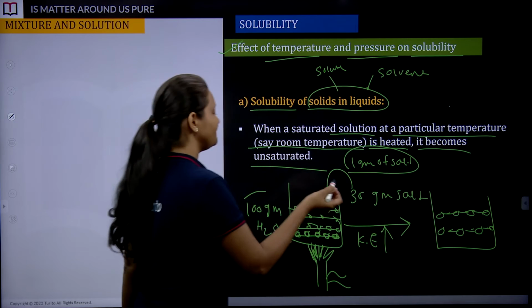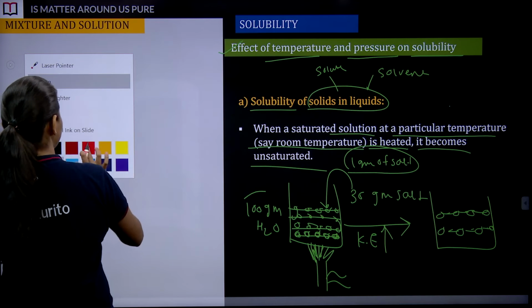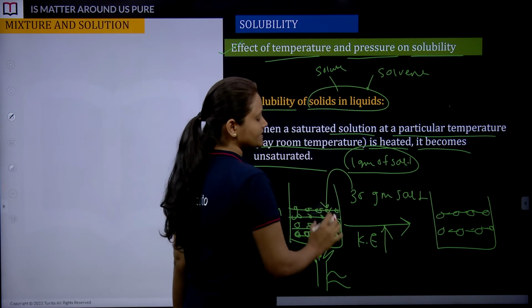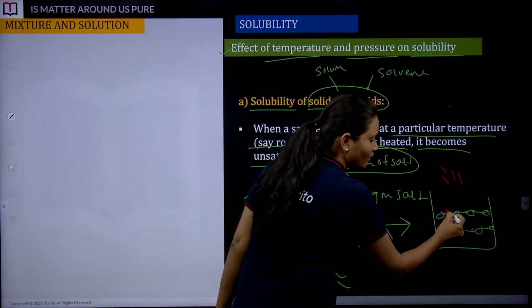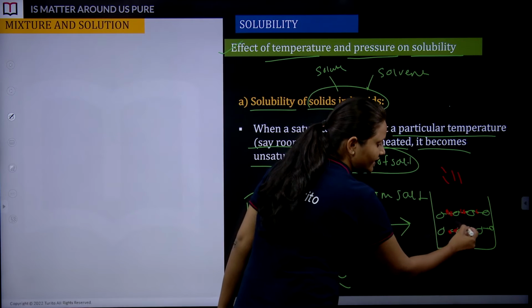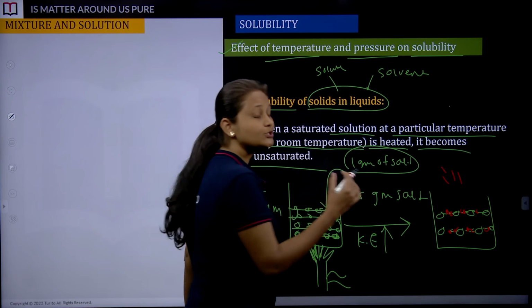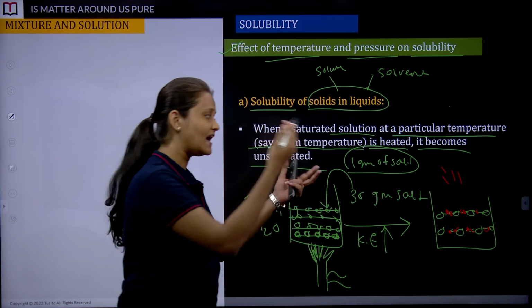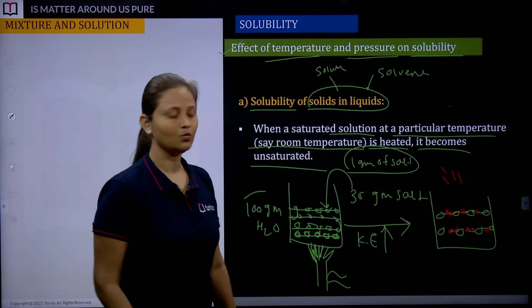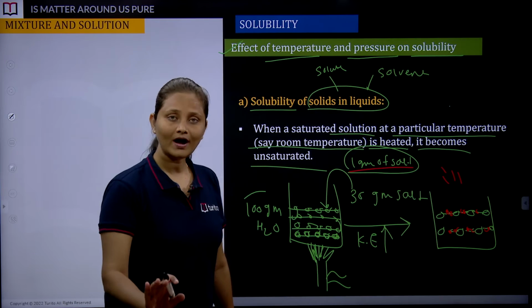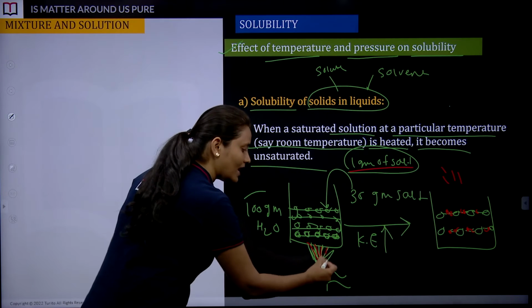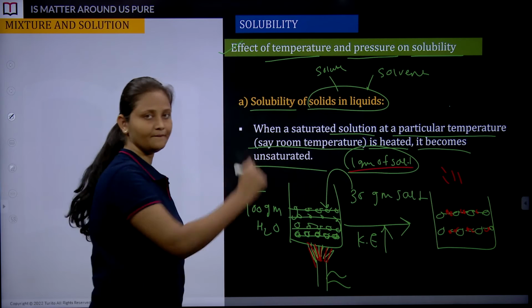That's what we can see. On heating, the saturated solution becomes unsaturated. That's how when you pour 1 gram of solute, it is going to become soluble, because it has the extra space which it wants. So what you have done is increase the temperature of the system,